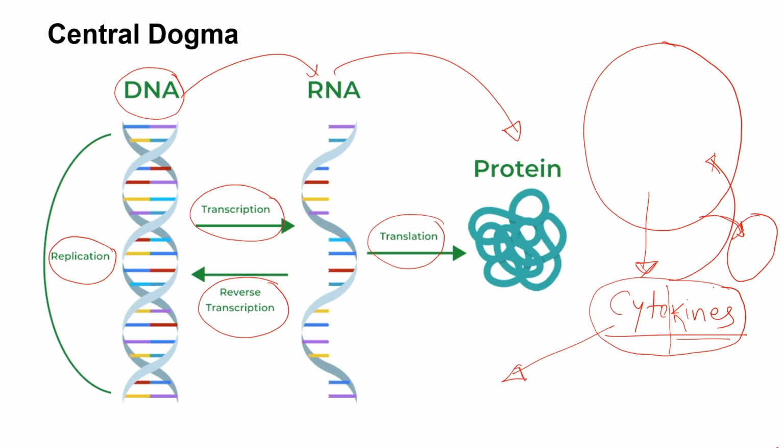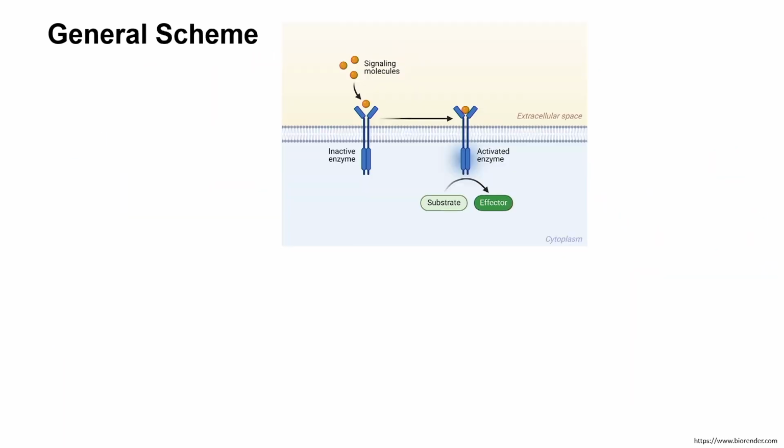So let's move on and try to see what are the other things which a cytokine does. So cytokine could do a signaling. So these are the general schemes which we are talking about. So suppose these are the cytokines, which are actually what we are calling right now the signaling molecules. So they can bind to something on the cell surface. So if you see here, this is the cell, and this is the cytoplasm of a cell, and this is the extracellular space.